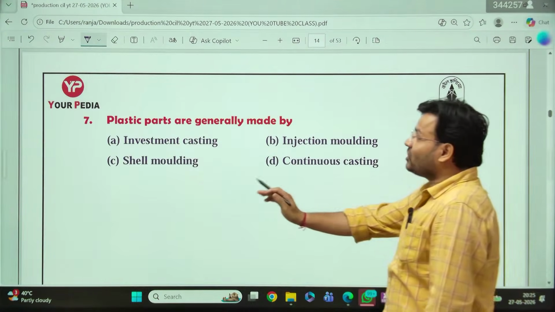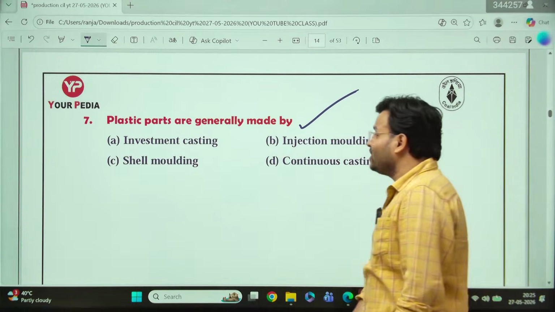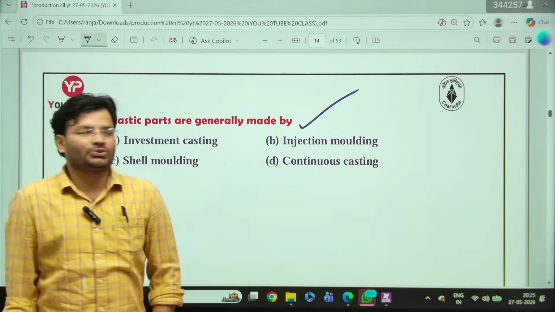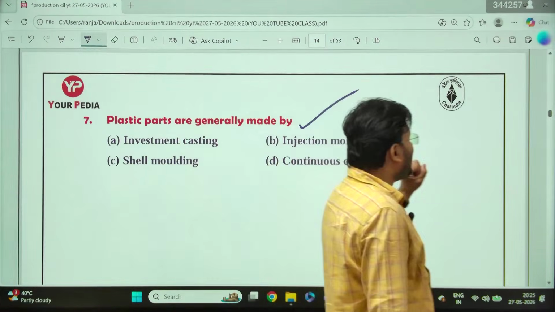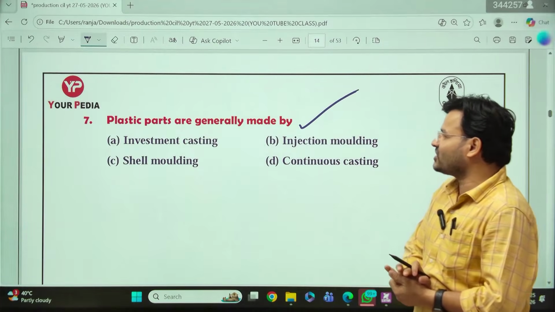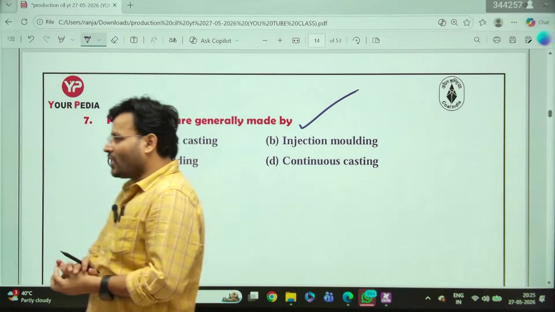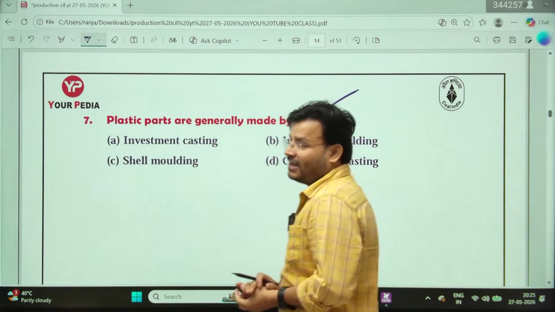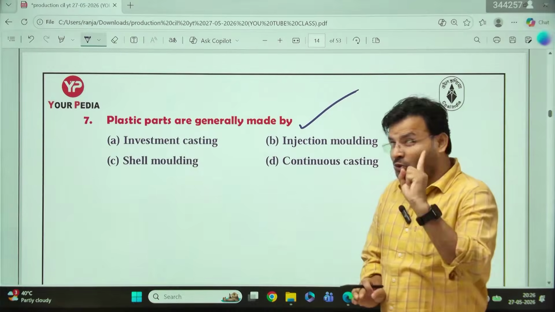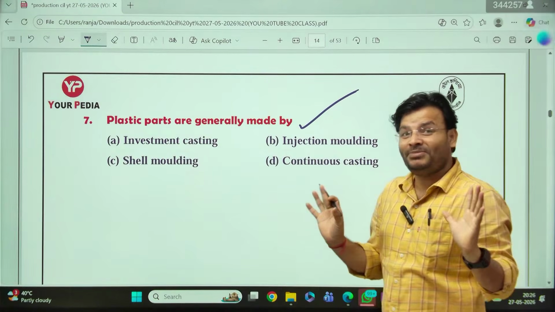Now, plastics are generally made by investment casting, injection molding, shell molding, or continuous casting. What will be the answer? Question number 7. Plastic parts are generally made by which process? Investment, injection, shell molding, continuous. Waiting for your answer, dear. I am damn sure most of you make a mistake in that question. But from today, I want to make sure you will never make a mistake in that question. I am damn sure about that.